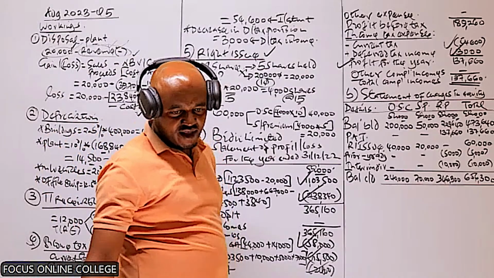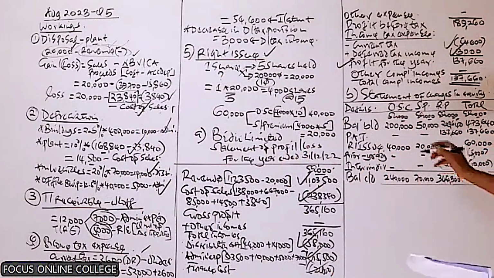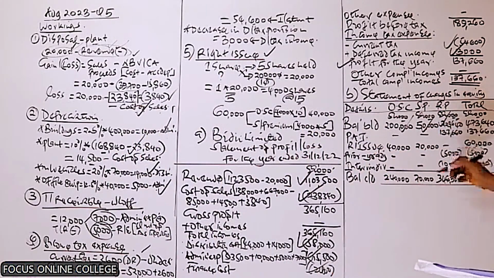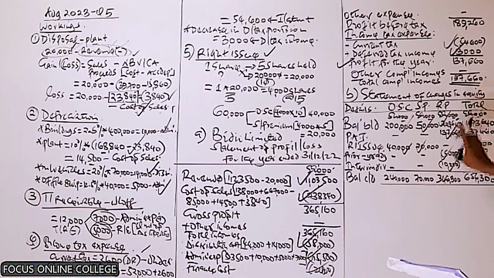That is what was required in that question, and equally the marks allocated there were for those. These are basically the items which are marked: the opening balances, profit after tax, the rights issue, interim dividend, and the prior year adjustment. Remember, the totals are not marked here. The same case with those totals.